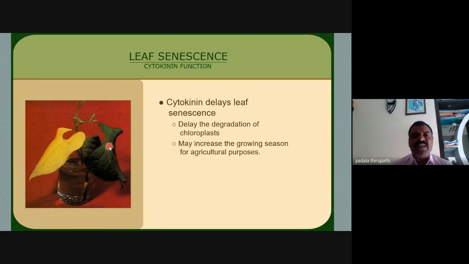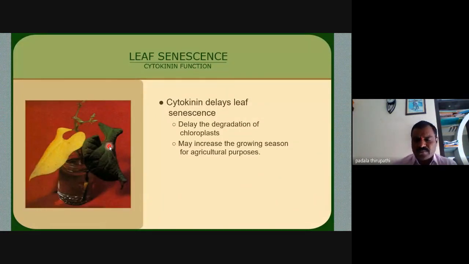That is leaf senescence. Leaf senescence means senescence is delayed. Senescence is delayed by the cytokinin. So this is the most important physiological function of the phytohormone cytokinin in all green, chlorophyllous leaves.